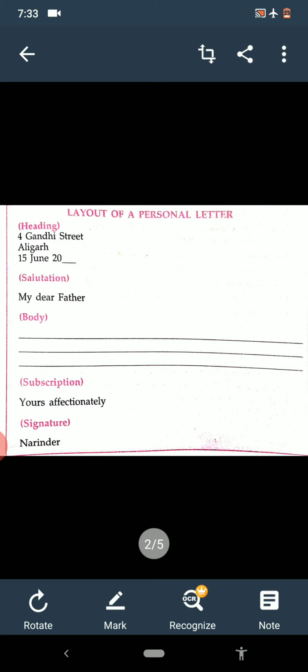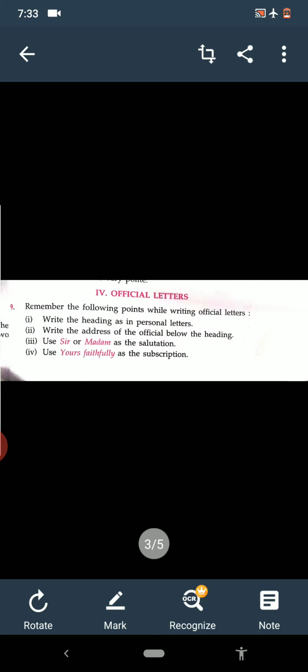Okay. So in this way, today we are going to discuss the layout or how to write the official letters. Which letters we are going to discuss? It is official letter. So see what is written here. In official letters also remember the following points while writing the official letters.